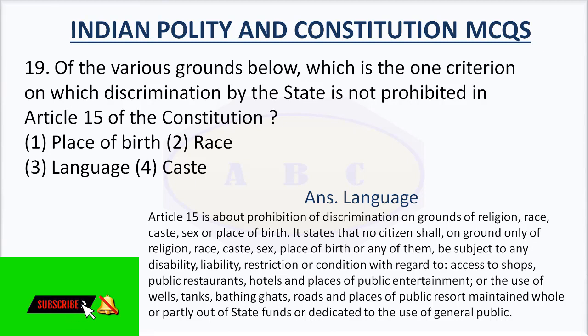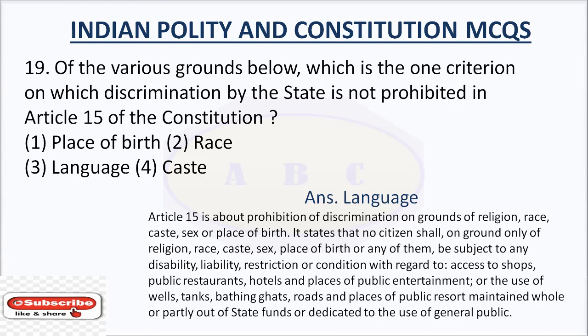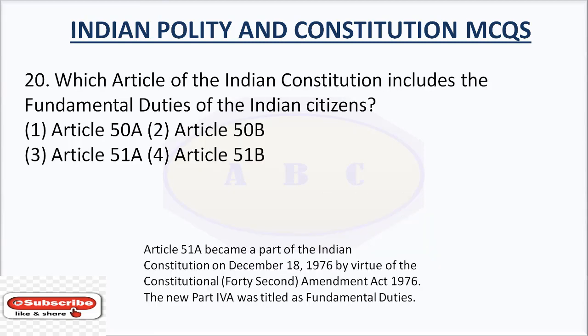It states that no citizen shall, on ground only of religion, race, caste, sex, place of birth, or any of them, be subject to any disability, liability, restriction, or condition with regard to access to shops, public restaurants, hotels, and places of public entertainment, or the use of wells, tanks, bathing ghats, roads, and places of public resort maintained whole or partly out of state funds or dedicated to the use of general public.